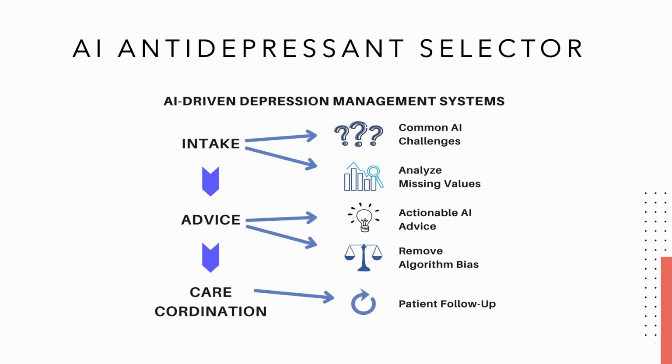A major focus is removing algorithm bias to ensure recommendations are fair and equitable, particularly to underserved populations. In some cases, we have developed specific predictive models tailored to certain populations, like African Americans for antidepressants, where biases were identified.